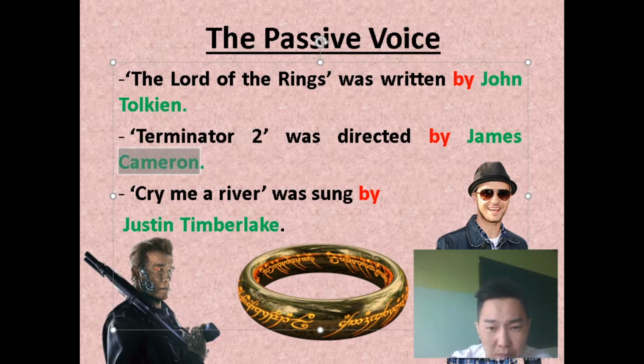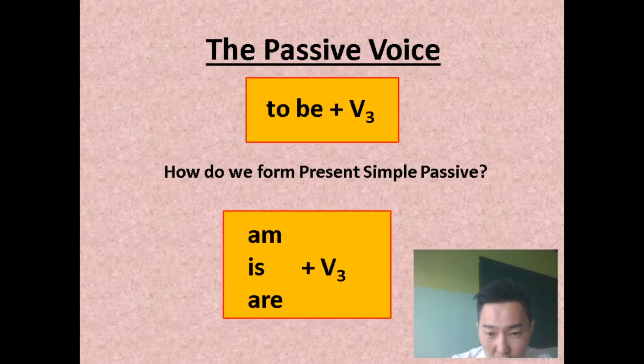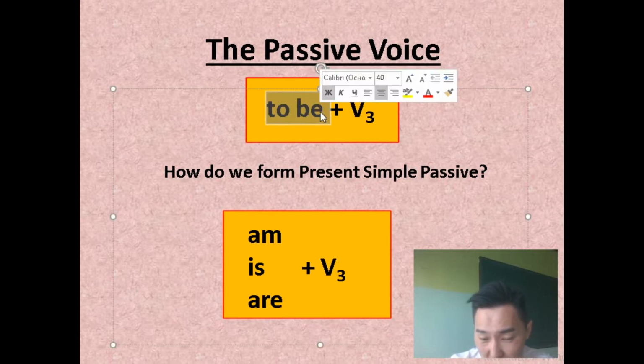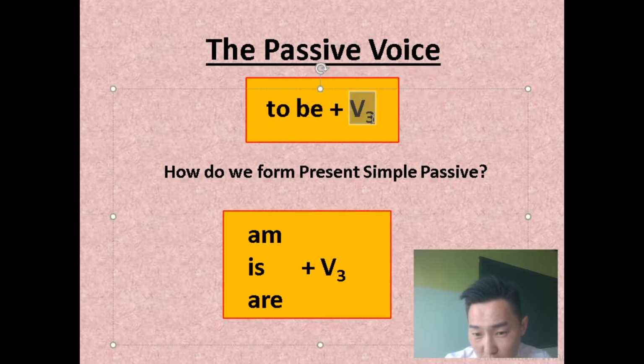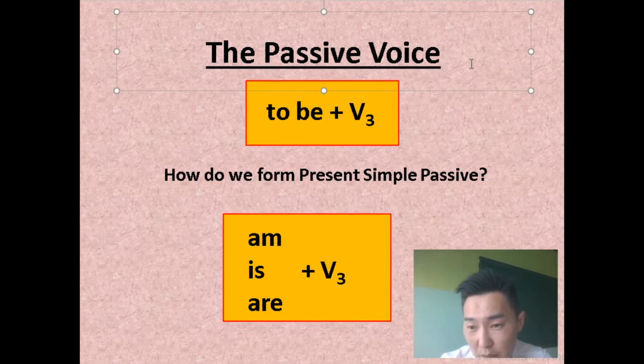Okay, now the structure of the passive voice. We use the verb to be plus the verb in the third form, or participle 3, like sing, sang, sung. Sung, спел, is the participle 3, right?